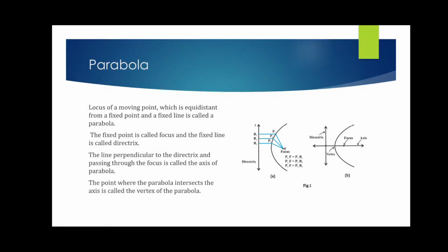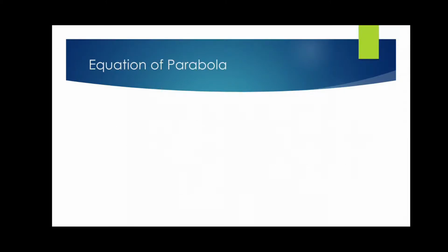Fine. Once we have understood what the figure is, the next thing we need to understand is the equation. So we will be moving on to the equation of parabola. From the given idea, a parabola can be of many different kinds. To begin with the first kind, that is the parabola whose axis is the positive x-axis and the vertex is at the origin.